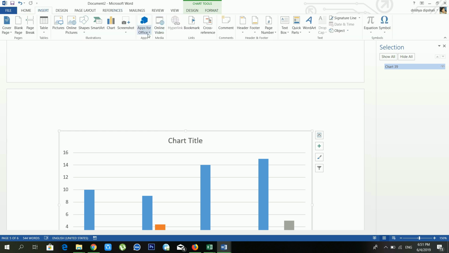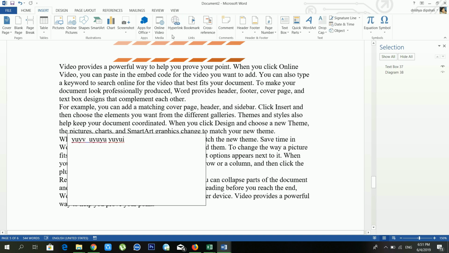Another option is apps for office, but for this you need an internet connection. Another option is online video. From the online video you can also use online video inside your document. Another option is hyperlinks. From the hyperlinks you can link to a file.